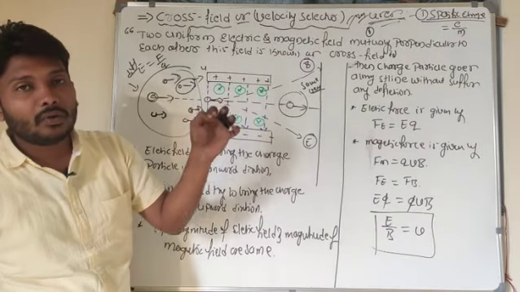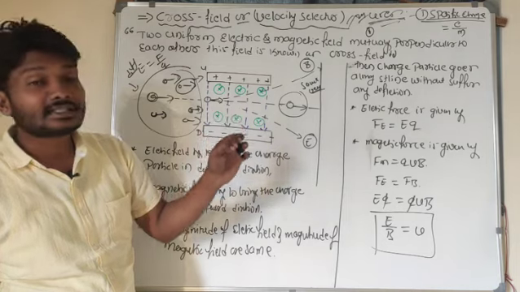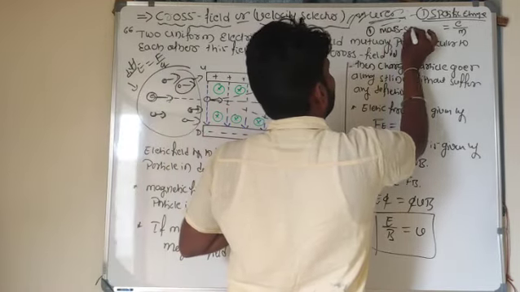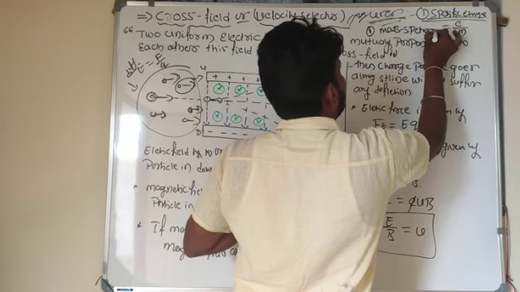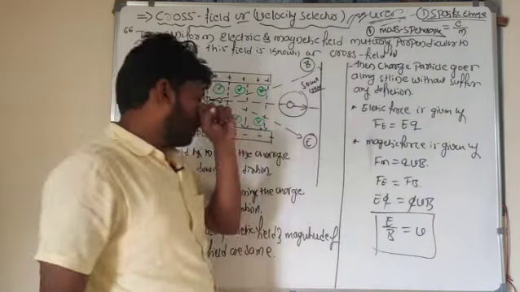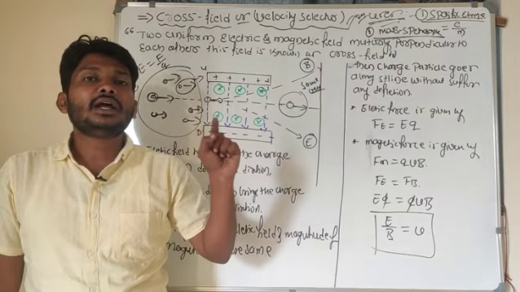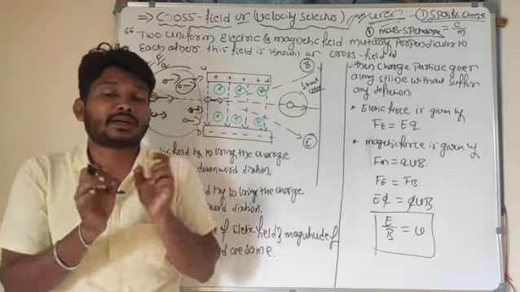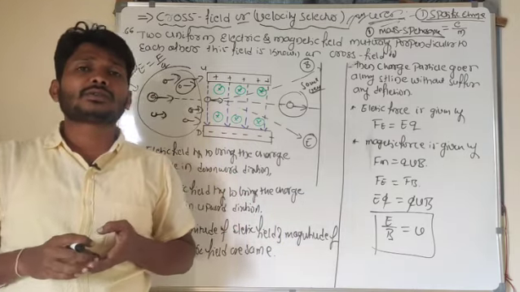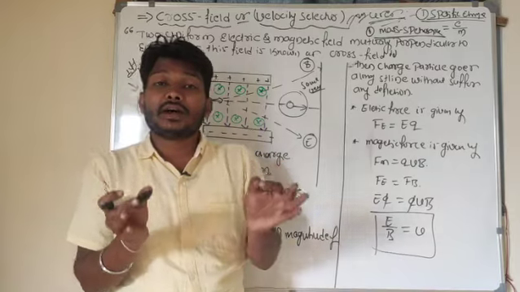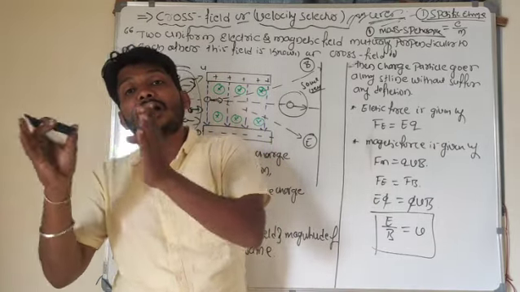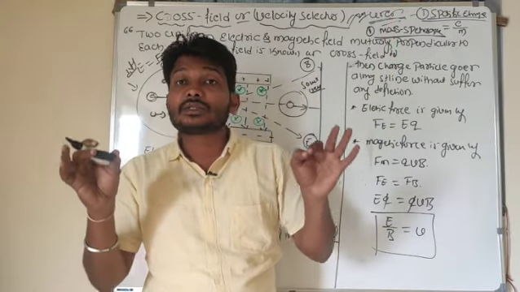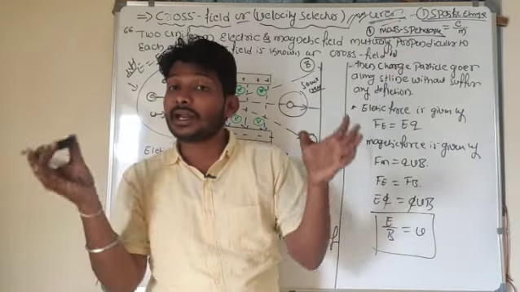And one more important use of the velocity selector is the mass spectroscope. What are the uses of the velocity selector or cross field here? It is used to measure the specific charge and it is used in the mass spectroscope. What is a mass spectroscope? A mass spectroscope is a device which is used to separate the ions.